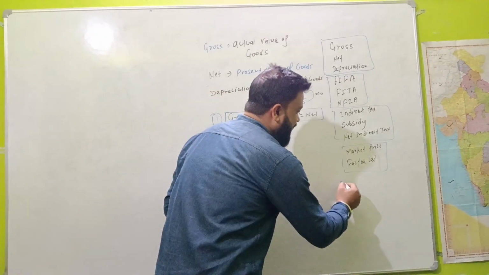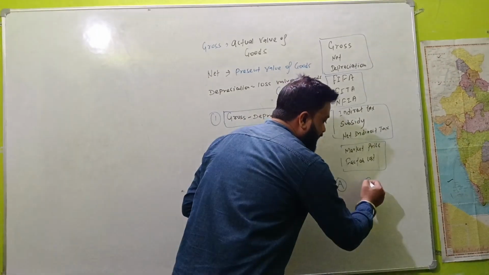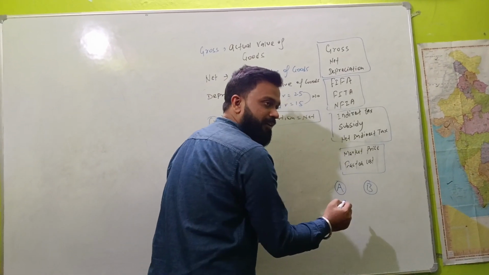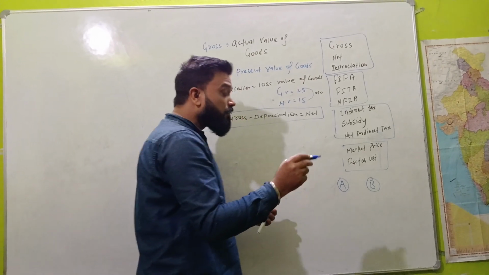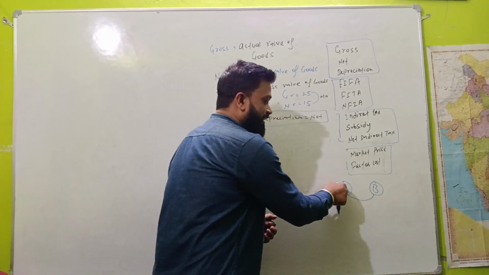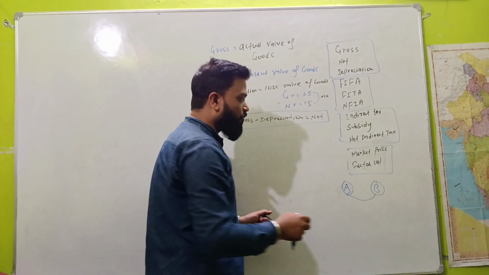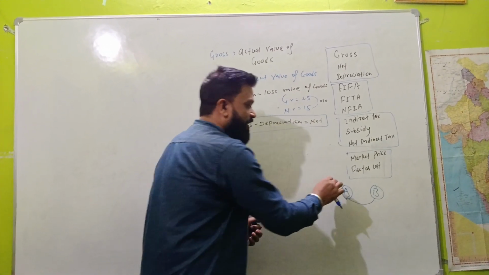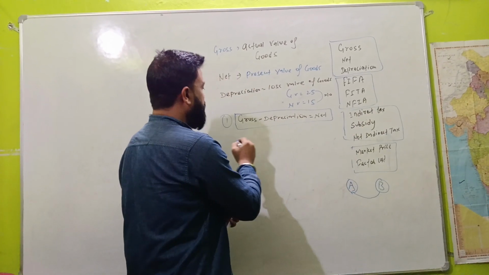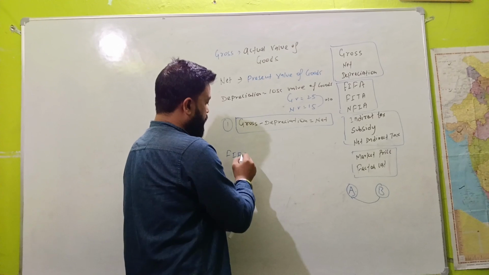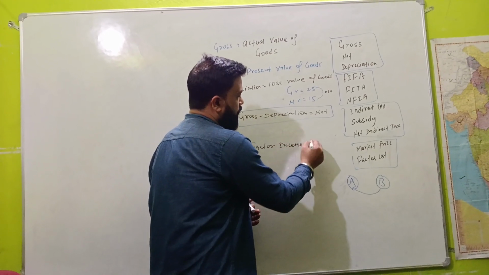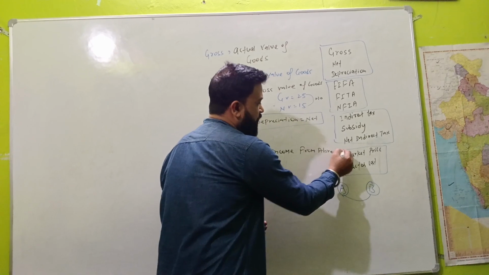Suppose one country is named A and another country is named B. When a person from country A goes to country B, they earn factor income in country B. They send that money to country A because the person belongs to country A. So factor income earned from abroad by a domestic person is known as FIFA, factor income from abroad.